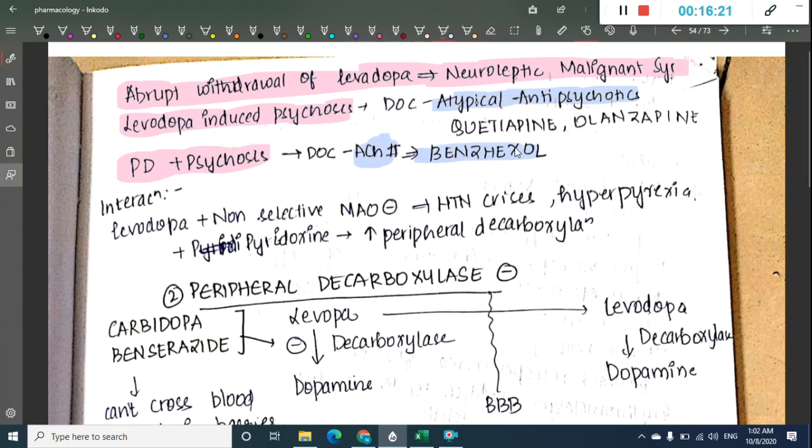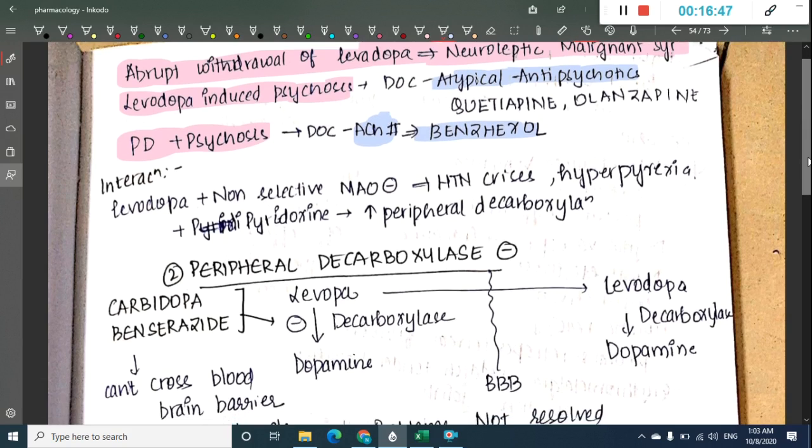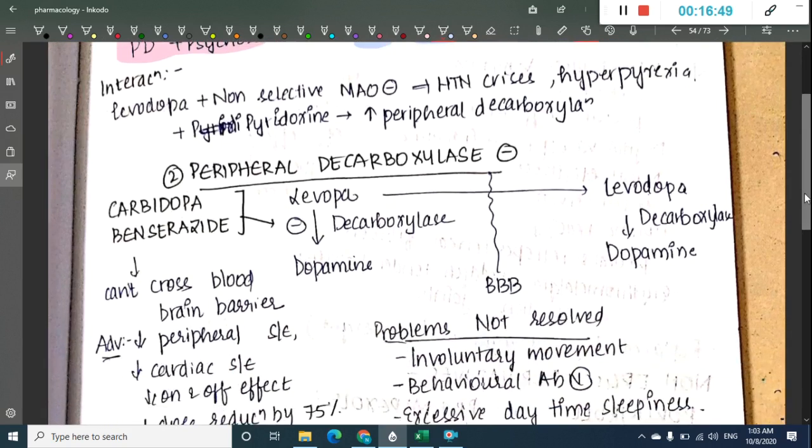Interaction: levodopa can interact with non-selective monoamine oxidase inhibitors, and they cause hypertensive crisis and hyperpyrexia. Levodopa combined with pyridoxine is essential for peripheral decarboxylation, and as a result of the presence of the activator, there is increased peripheral decarboxylation if levodopa is given along with pyridoxine.